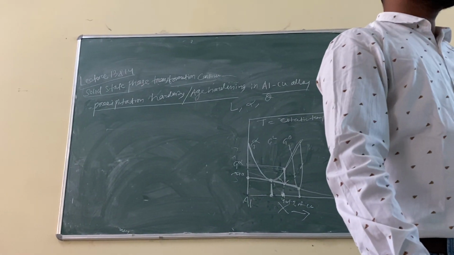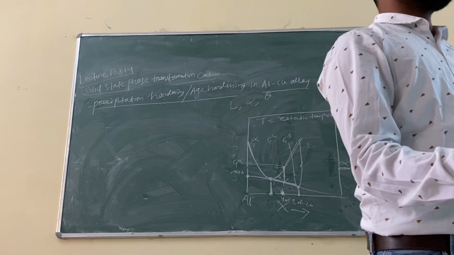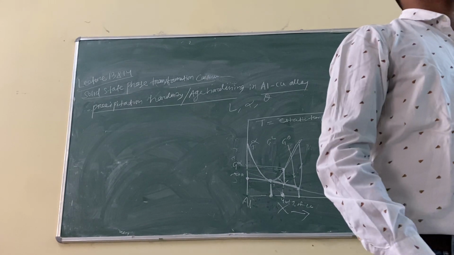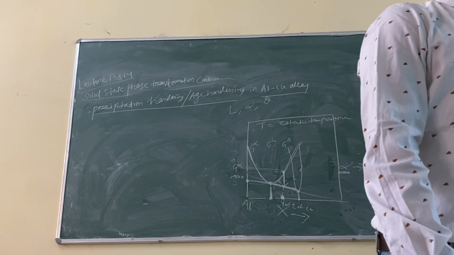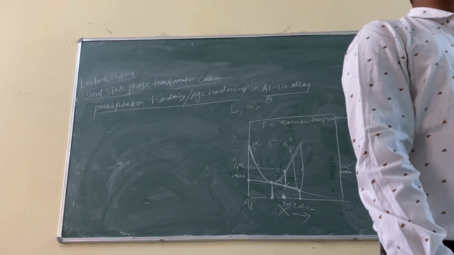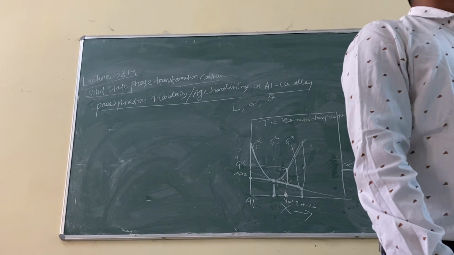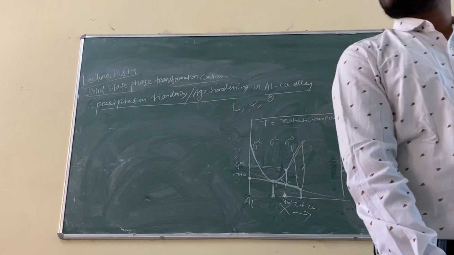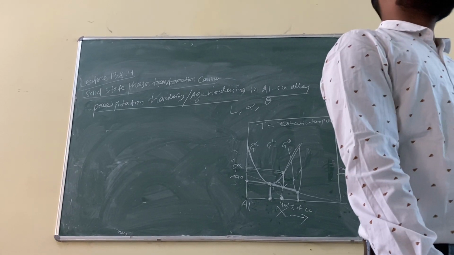So similarly, the phase transformation wants to happen. There is a driving force, but there is also a barrier. Now from the expression, just tell me which one is the barrier, which one is the driving force. Surface energy is a barrier, very good. And the strain energy is also a barrier, because that is also positive. Very good. And what is the driving force? The volume free energy.